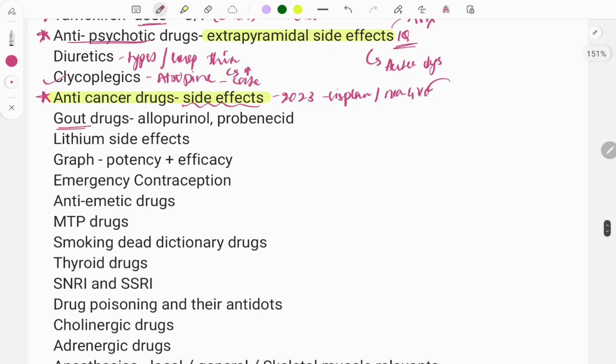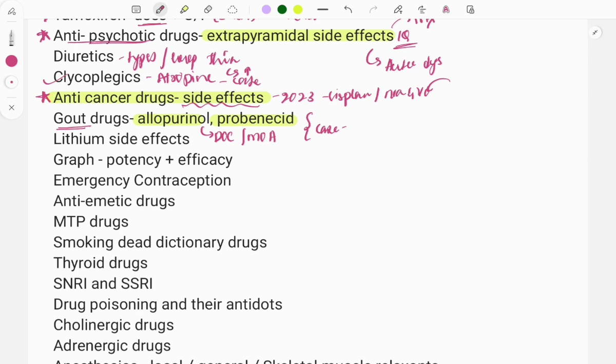So drugs used in gout are mainly allopurinol and probenecid. So these are the main drugs. The drug of choice is allopurinol, and questions are asked on its mechanism of action. A case can be given describing an elderly male having swelling in the toe and increased uric acid levels. So how will you treat it?